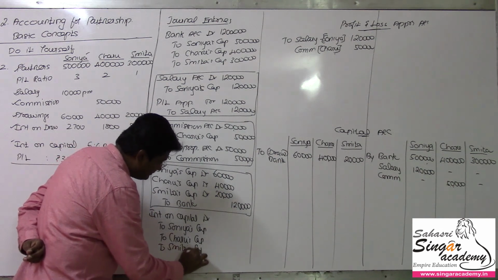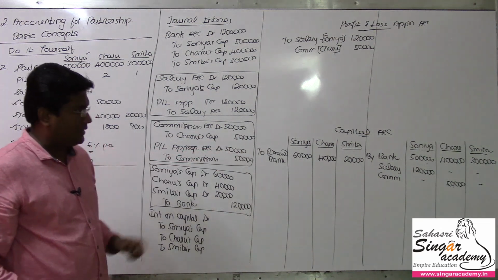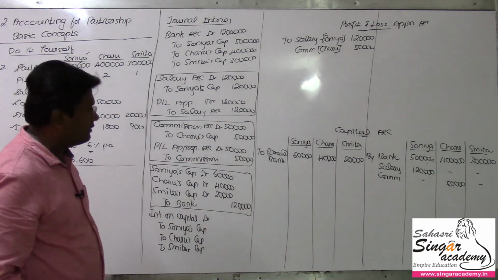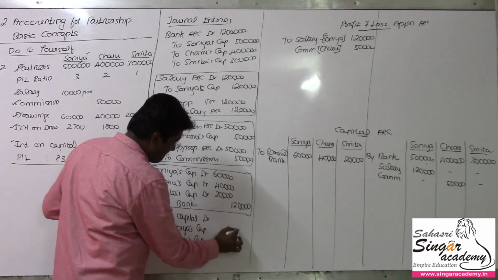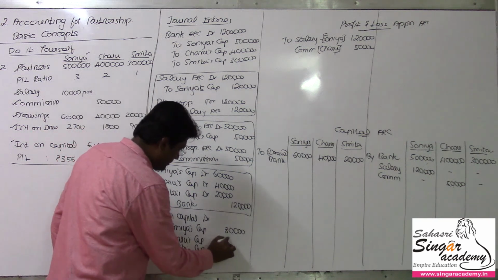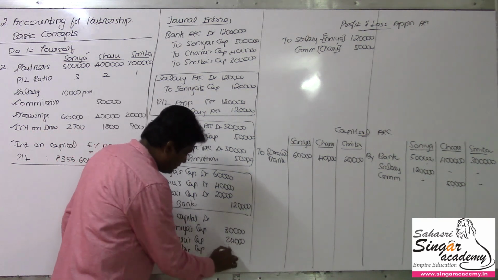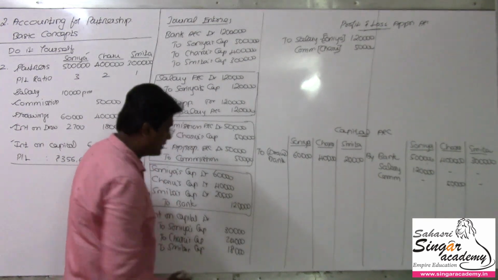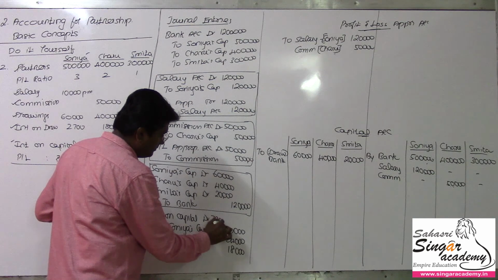At the rate of 6% on that value 5 lakhs, the investment made by them. For the 5 lakhs, 6%, 30,000 for Sonia, and in the case of Charu, 24,000, for Smita, 18,000. Is it clear? So overall interest on capital is 72,000.